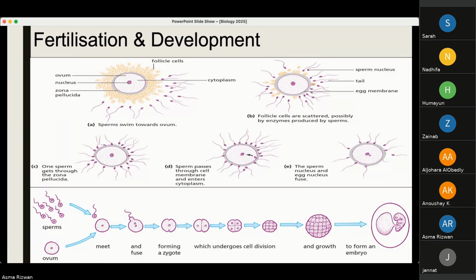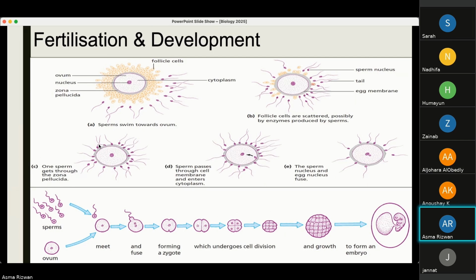This is how fertilization and development take place. Down here, you can see each stage of fertilization and development. The sperm travel to the ovum. Right here, you can see sperm swim towards the ovum. Again, you can see the different layers of the ovum or the egg. The follicle cells are scattered, possibly by enzymes produced by the sperm. The sperm secrete enzymes which digest the follicular cells, and they then penetrate the jelly coat.